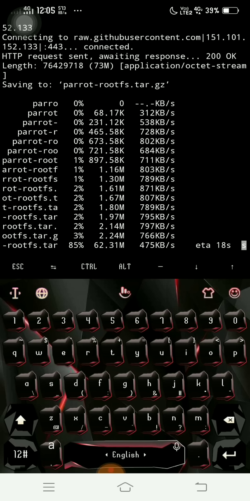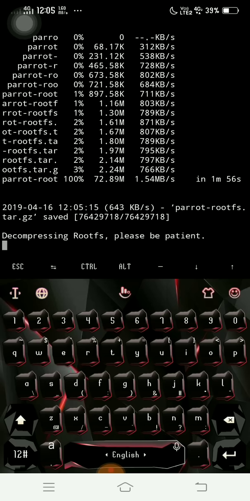So seriously, it is taking a long time. 63.80 MB, I don't know, maybe my connection is a little bit slow, that's why it's taking a long time. Okay, the download is complete. Great, it's downloaded a tar.gz file, so it's decompressing.